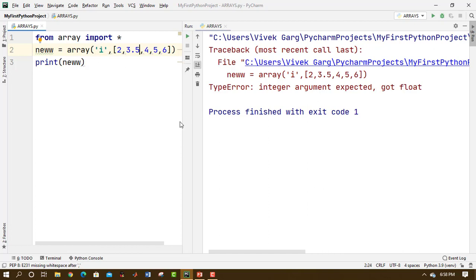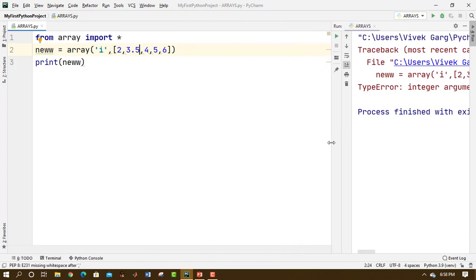It is a little new concept because we are using a different module altogether, but believe me, it is really easy. Clear, right? So this was just with an integer array. We can similarly have a float array or some other data type array. I'm going to discuss that in the next video.